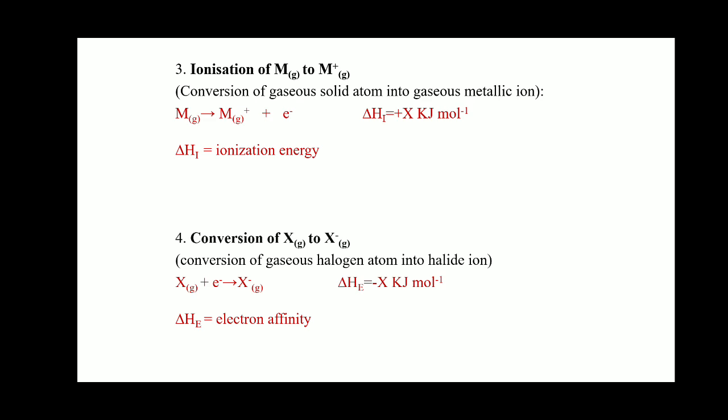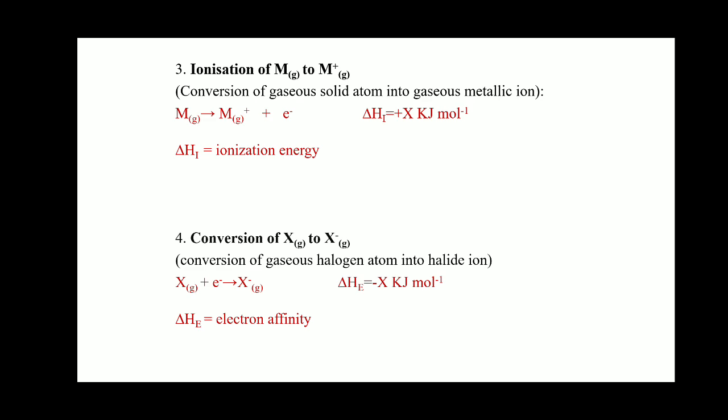In this, the halogen atom in gaseous state accepts the electron released by the metal and forms a gaseous halide ion, that is X negative.